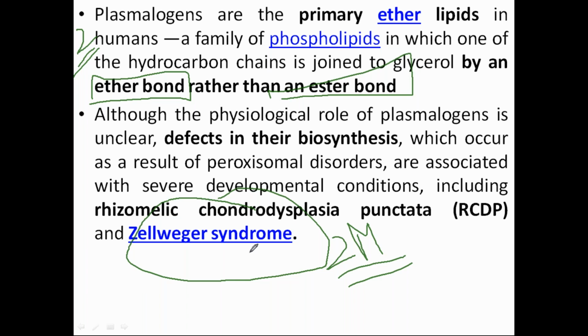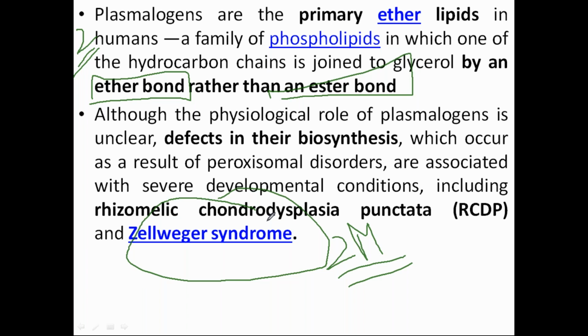And if by any mutation in the peroxisome or in this catalase it is not entering the peroxisome, there is a syndrome, and that syndrome is called Zellweger syndrome. So what is the actual cause? The cause is impairment in the synthesis and transport of protein.